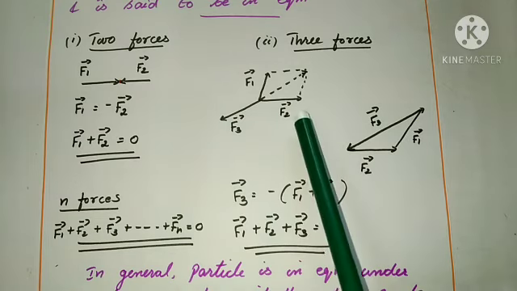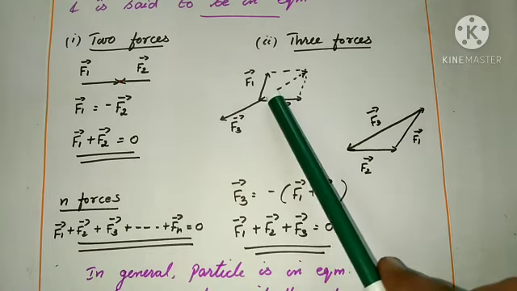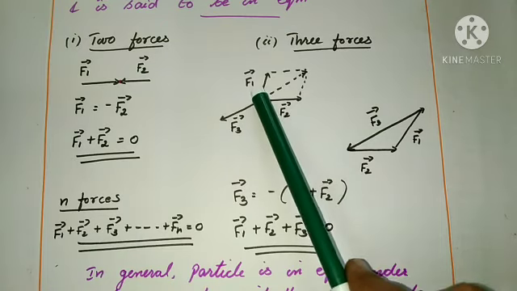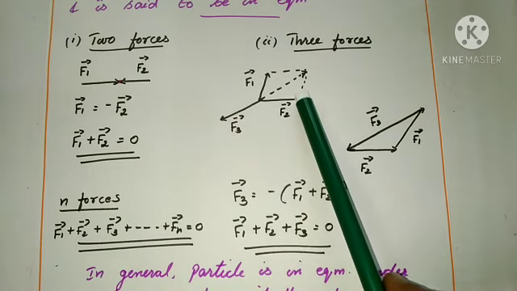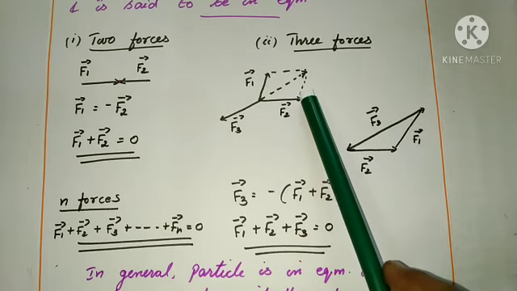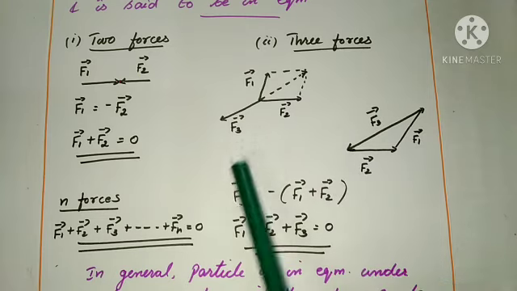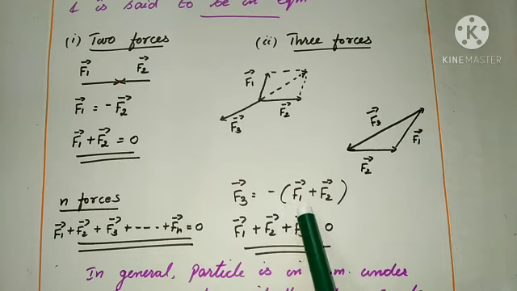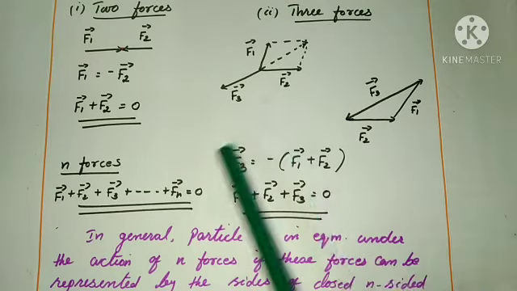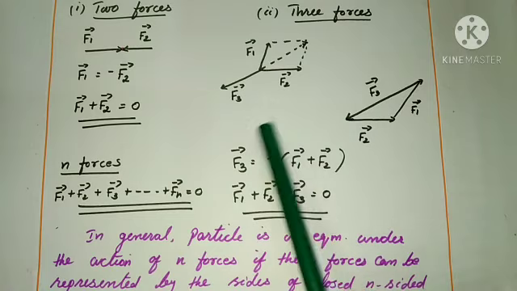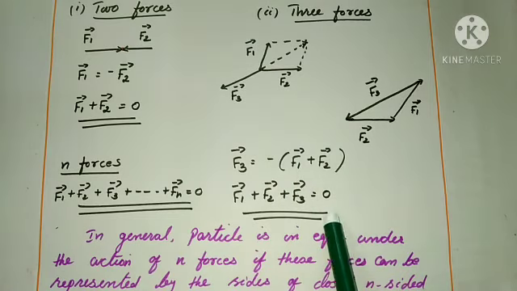According to parallelogram law of vector addition, the resultant vector R equals F1 vector plus F2 vector. Here, the third force is opposite to the direction of the diagonal of the parallelogram. So, F3 vector equal to minus of F1 vector plus F2 vector. So, that is equal to F1 vector plus F2 vector plus F3 vector equal to 0. So, this represents that the net force acting on the particle is 0. So, when three concurrent forces act on a particle, this is the equilibrium condition.